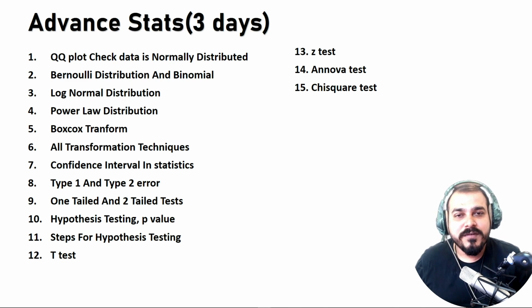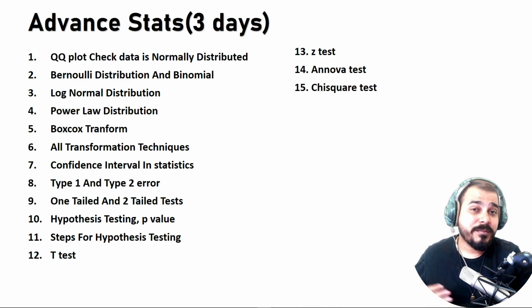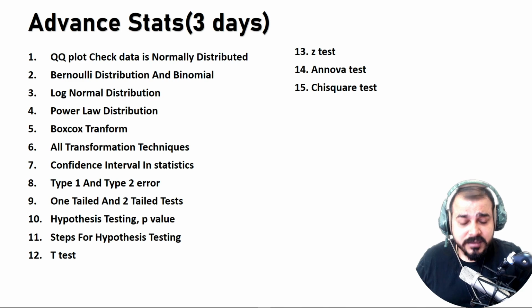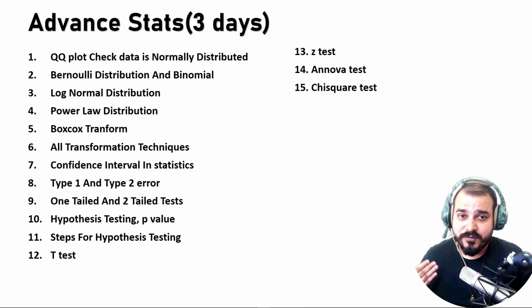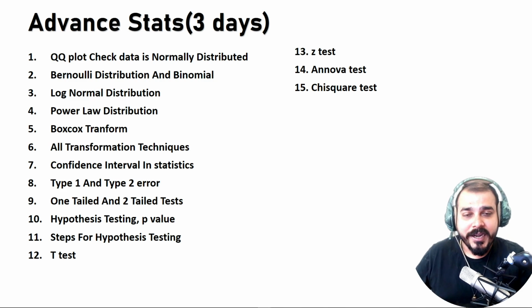Now in advanced stats, we focus more on inferential statistics along with different distributions like Bernoulli distribution, log normal, power law, Box-Cox transform, and we have to definitely learn how all these transformation techniques are used. Suppose a data is not normally distributed, how can you make it a normal distribution? Suppose your data is log normal distributed, how can you make it into a normal distribution? Usually your data is either normally distributed or not normally distributed.